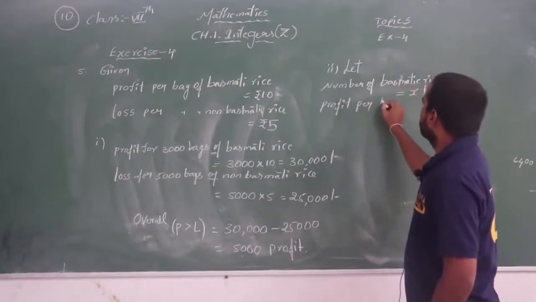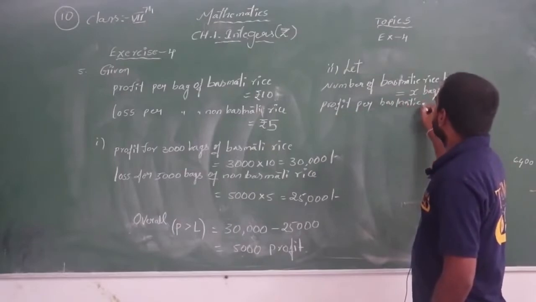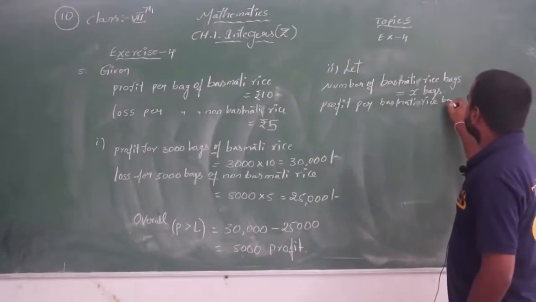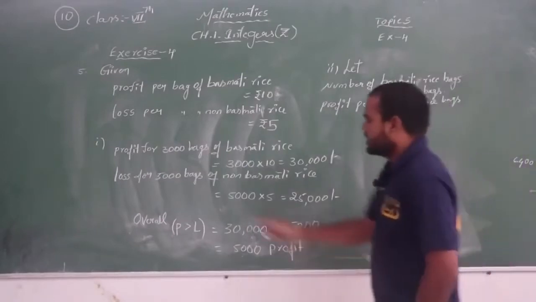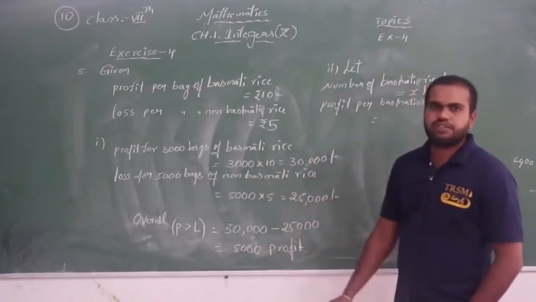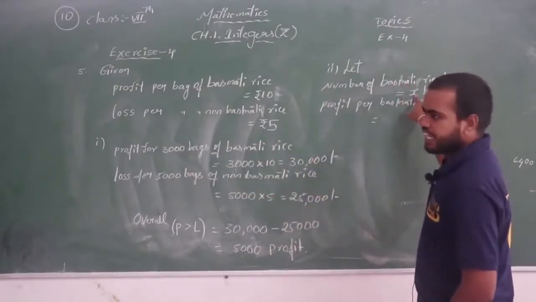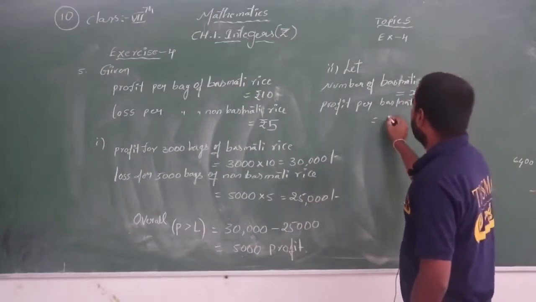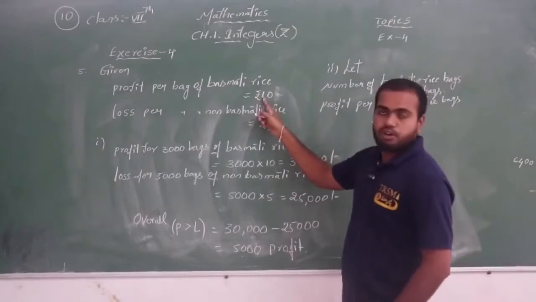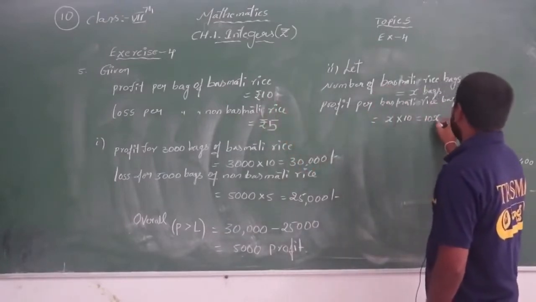Profit per basmati rice bag: if he sells 3,000 bags, we did 3,000 into 10 and got 30,000. Now the number of basmati rice bags is X, so the profit is X into 10, which is 10X.